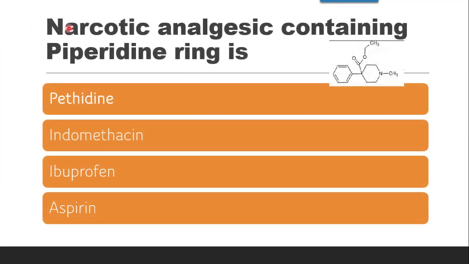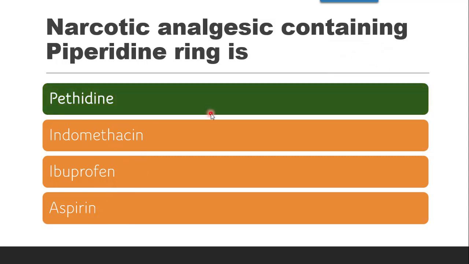The first question from narcotic analgesics is, the narcotic analgesic containing piperidine ring is. Now you can see the structure. This is a narcotic analgesic which contains this pyridine in unsaturated form, and piperidine is the saturated form. So this is the piperidine ring. Whether this structure is of pethidine, indomethacin, ibuprofen or aspirin. Indomethacin, ibuprofen, aspirin are not narcotic analgesics. So the correct answer is pethidine.